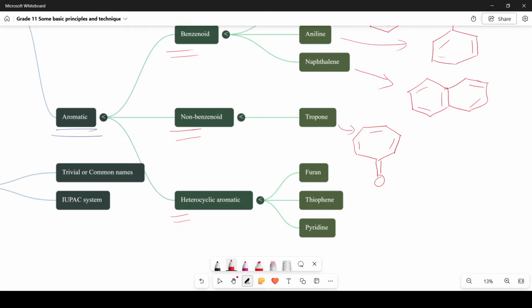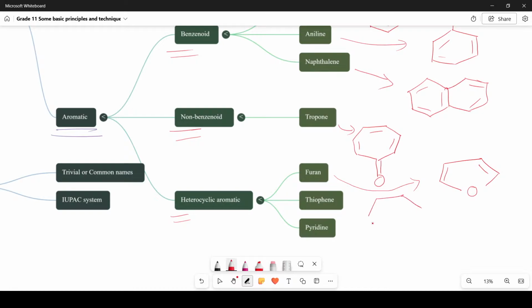Next one. For this, there are examples like furan, thiophene, pyridine. Let me draw the structures of them. Furan: I have one oxygen atom in the 5-membered ring. Thiophene: thio means something related to sulfur.